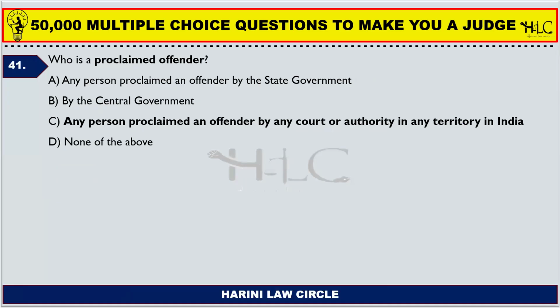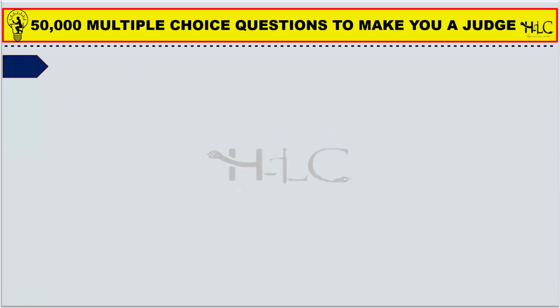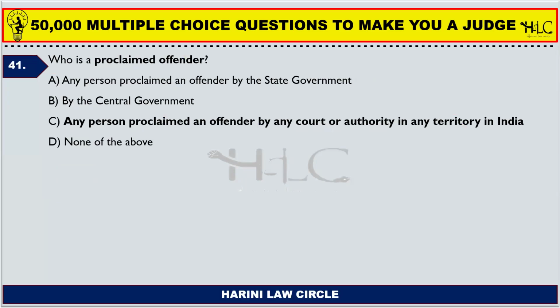Who is a proclaimed offender? Any person proclaimed an offender by the court or authority in any territory in India is a proclaimed offender. For example, if an offender is in the wanted list in any police station, if his photo has been stuck in the notice boards of a police station, then he is a proclaimed offender because he is proclaimed as an offender by the court. It is not that the police themselves attach the photo in the notice board. It is the court which directed him as a proclaimed offender. Then the police puts his photo on the notice board if he is wanted.